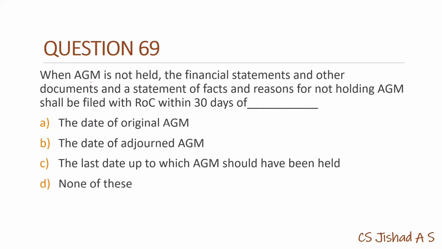69. When AGM is not held, the financial statement and other documents and a statement of fact and reason for not holding AGM shall be filed with ROC. So this is section 137. So it has to be filed. If AGM is not held, it has to be filed within 30 days of the last date up to which AGM should have been held.